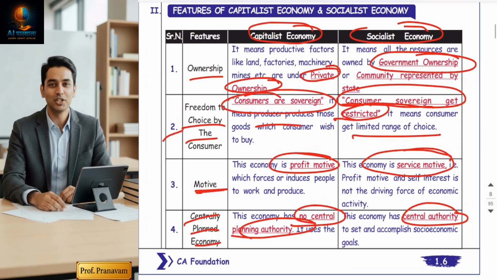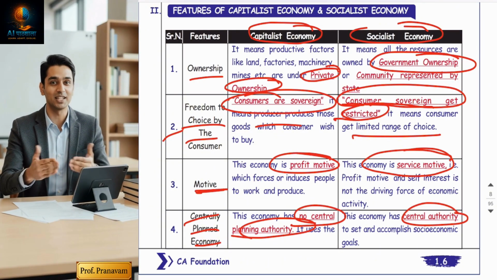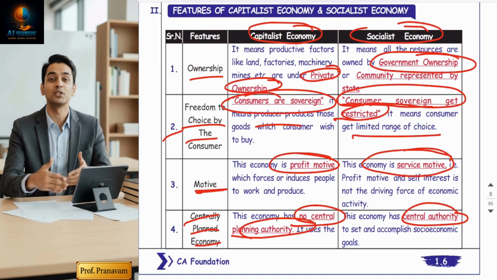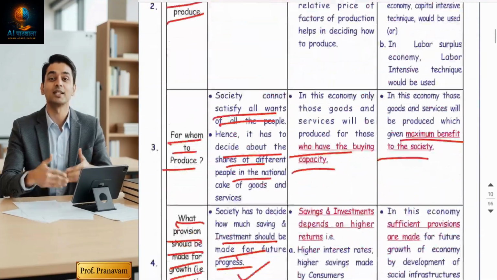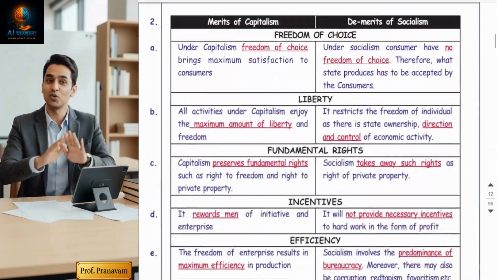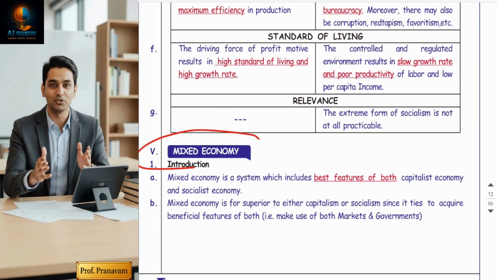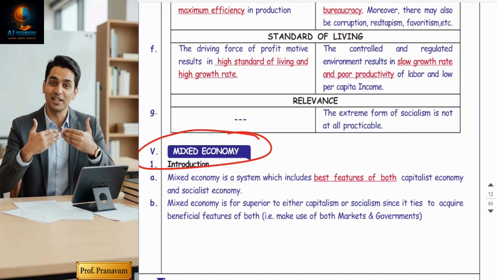Friends, I hope you understood capitalist and socialist economy. Both are imperfect. They have some advantages of their own, and some disadvantages of their own. Am I correct? Now let's understand one more topic. What is a mixed economy? The third type of economy. Coming directly to point number five, Roman 5, topic 5: mixed economy.